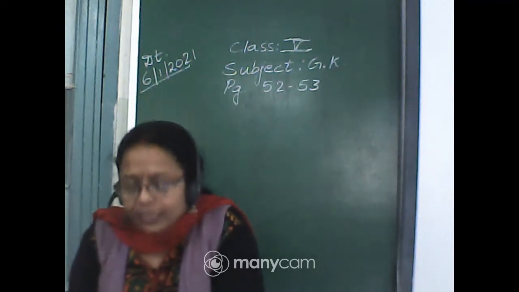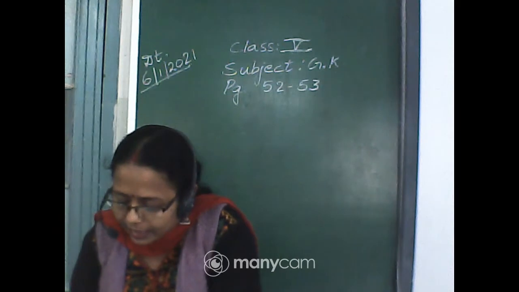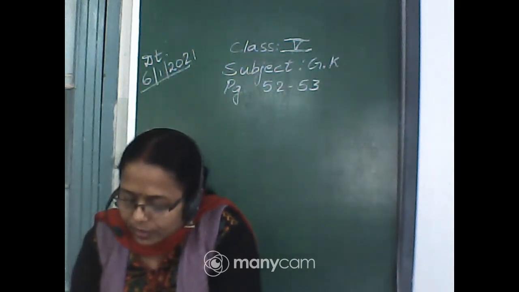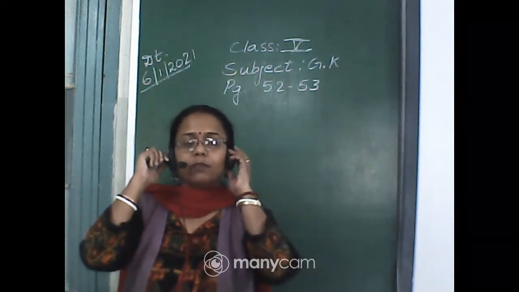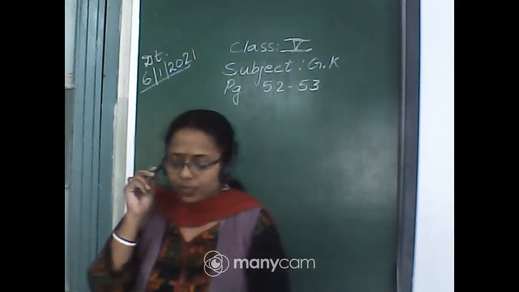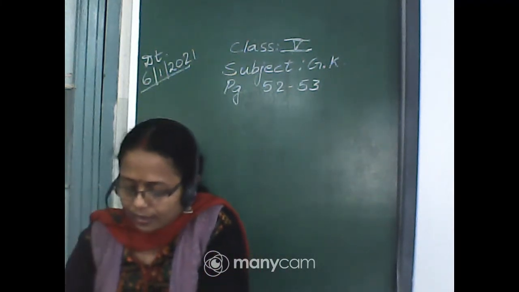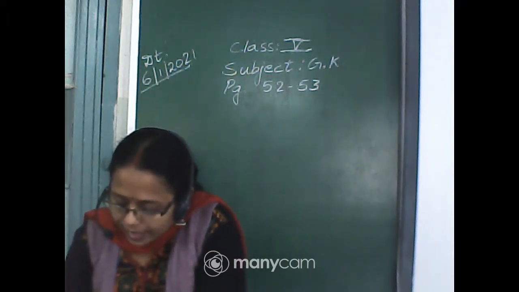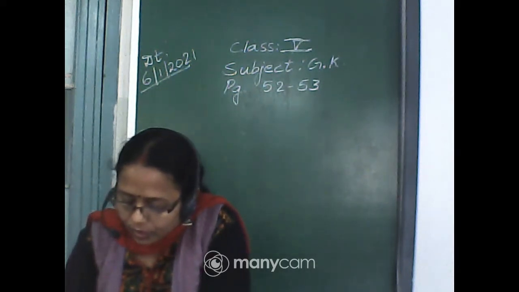EX is extinct, already not found on the earth. EX and EW are not found on the earth. Whereas for the threatened, we have to be very careful about these species. That is CR, EN, VU, and NT is near threatened and LC is least concerned.